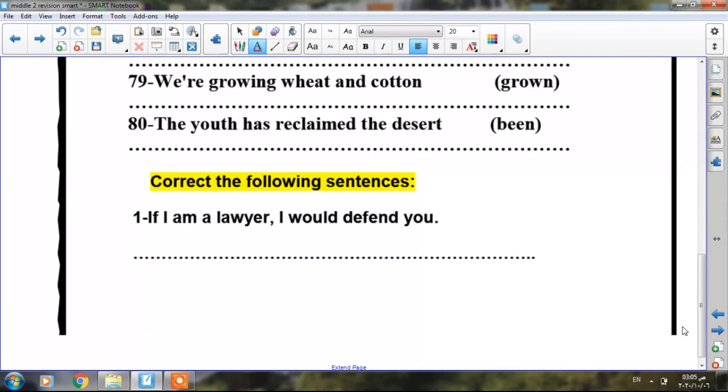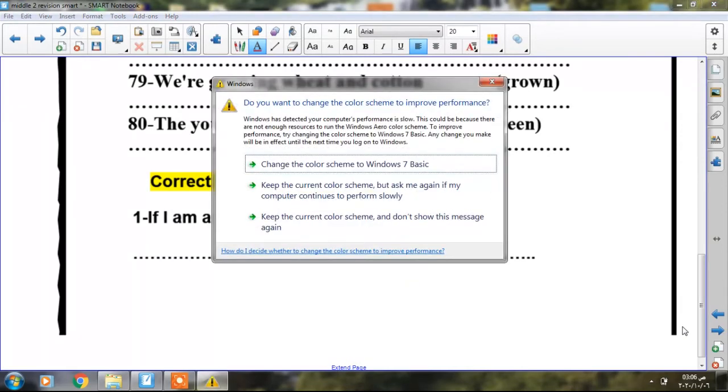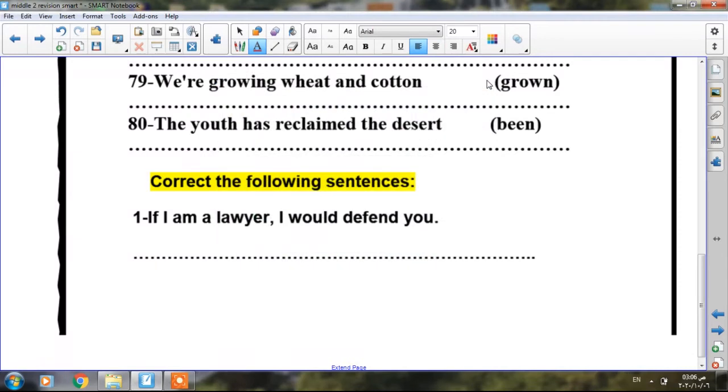Correct the following sentences. The first one, if I am a lawyer, I would defend you. What's wrong with this sentence? If I am a lawyer, this part, the first part is present simple. On the other side, I would defend you. He's not a lawyer, so he just imagines that he is a lawyer. So the suitable answer here, if I were a lawyer, I would defend you.